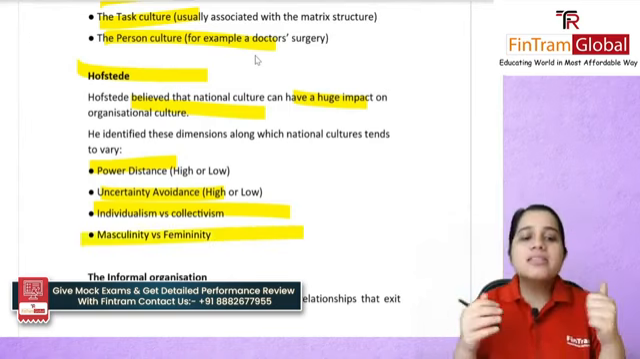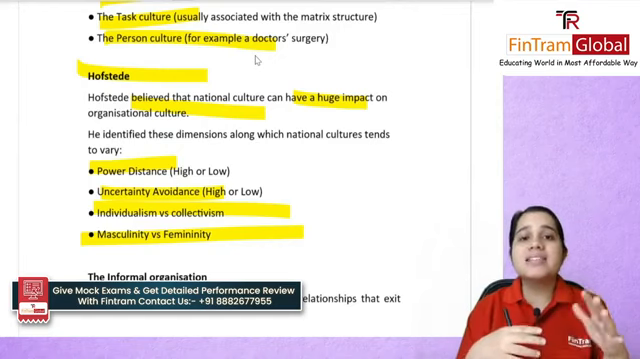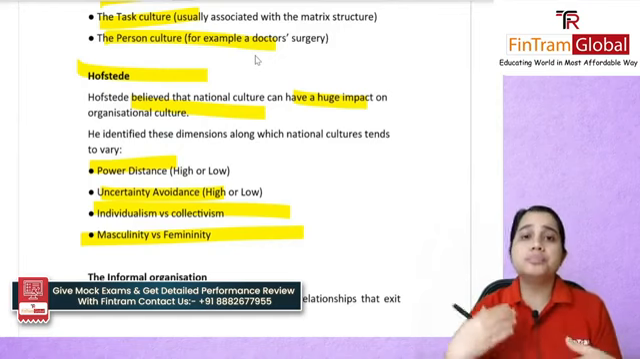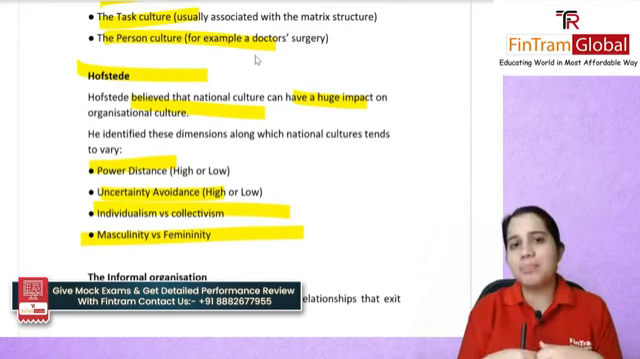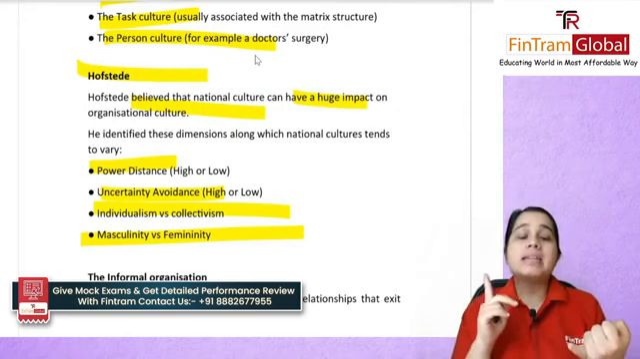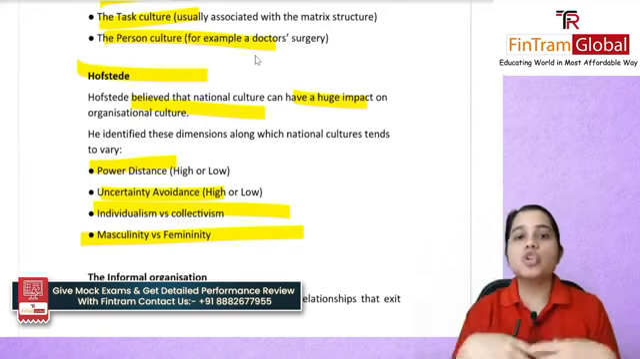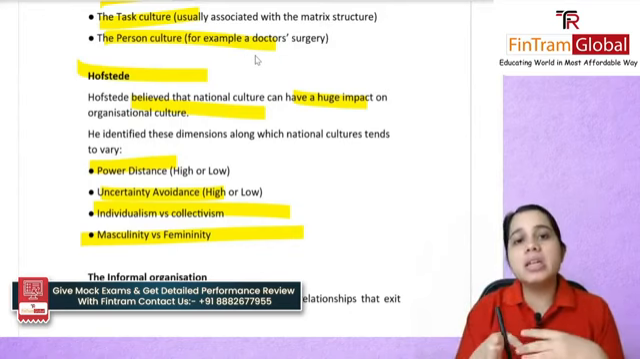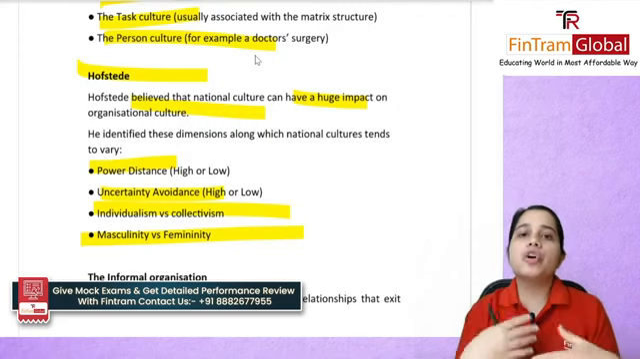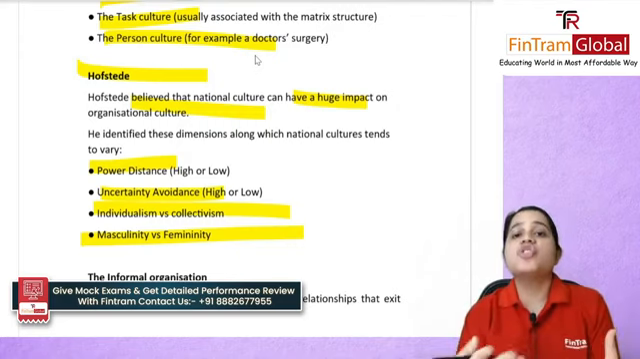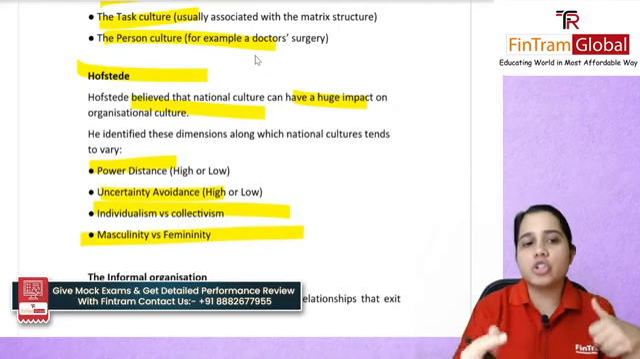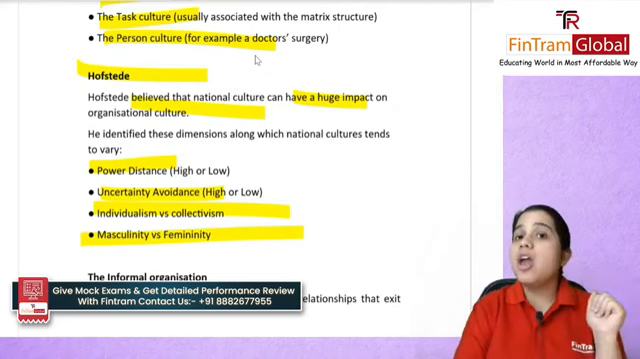And finally, masculinity versus femininity. In a masculine culture, you will be able to encourage or motivate your employees by giving them a better salary hike, or some status, job status, or a higher designation or promotion. But if it's a feminine culture, then probably they are looking for a work-life balance and some relationships at work, social relationships. So that was all covered by Hofstede.